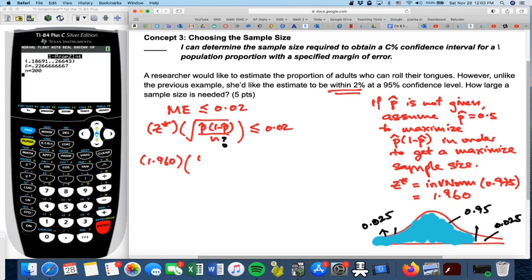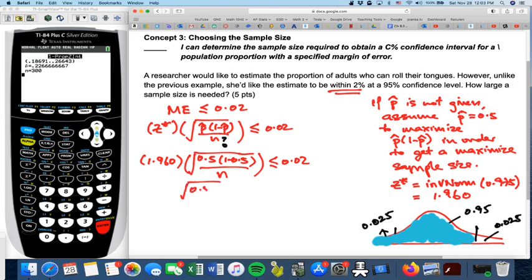So we put in all the values. Z star is 1.960, and P hat is 0.5. So we work that out. From this stage, it will be easier if we divide both sides by 1.960 to get rid of the 1.960 on the left-hand side, because it's multiplication.